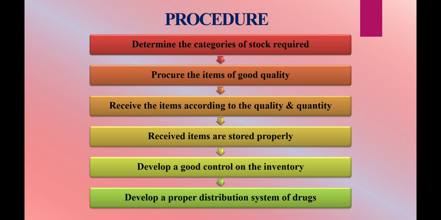Third is to receive the items according to the quality and quantity specified and payment made regularly. Then next is to ensure the items received are stored properly so as to prevent deterioration during storage. Next step is to develop a good control on the inventory. Then the last step is to develop the proper distribution system of the drug.